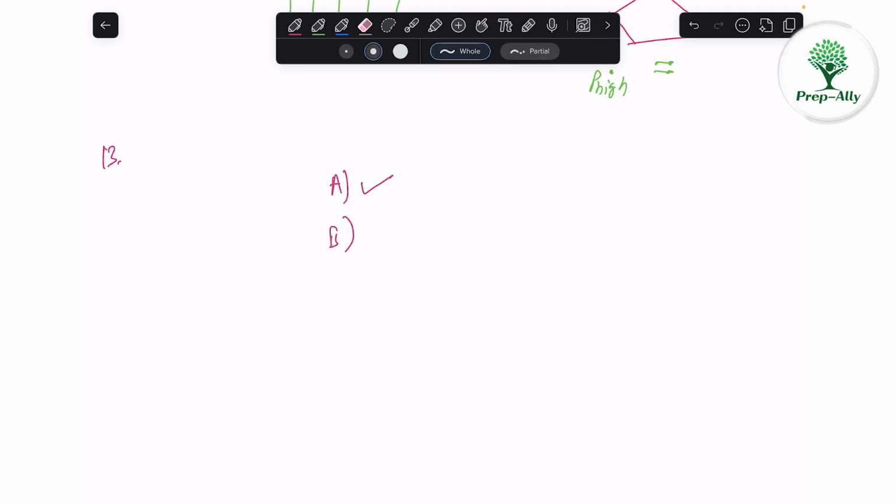B is, when you apply brakes for stopping a vehicle, the tires are rubbing against the road and there is a sliding friction and the heat is generated. So B is also correct. C says that when an athlete runs fast, there is a high friction between their feet and ground, which creates high heat and the athlete's body gets heated. This is not correct, because when athletes run, their shoes are not sliding against the surface. It is static friction. The shoes are not sliding. That's why heat is not generated between the shoes and the surface, or the earth surface or ground.